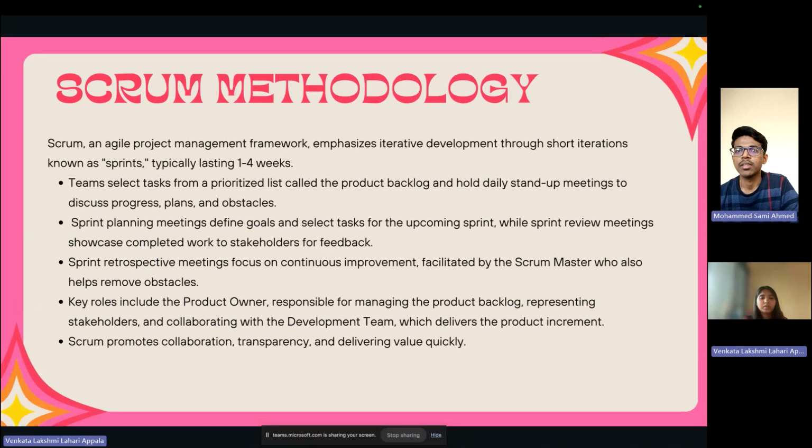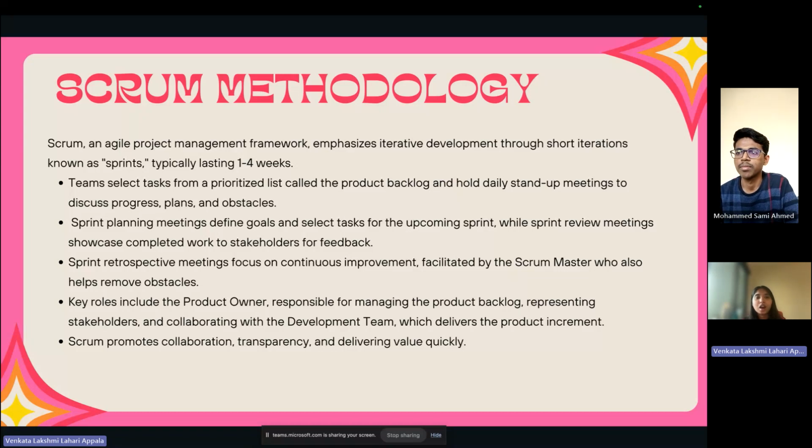Moving to the next slide, that is Scrum methodology, which will be explained by Lahari. Coming to the Scrum methodology, we followed it to complete our project. Scrum is an agile project management framework that emphasizes iterative development through short iterations known as sprints. These sprints typically last for 1 to 4 weeks.